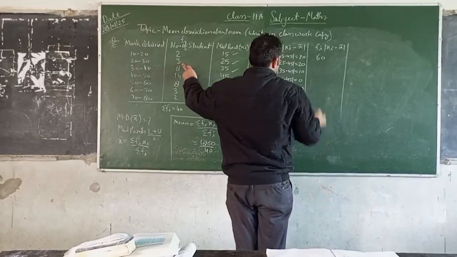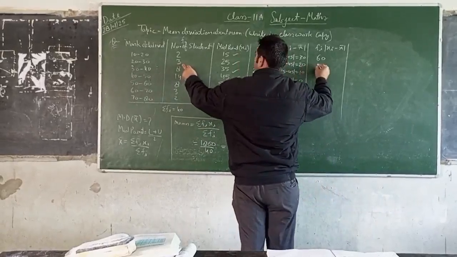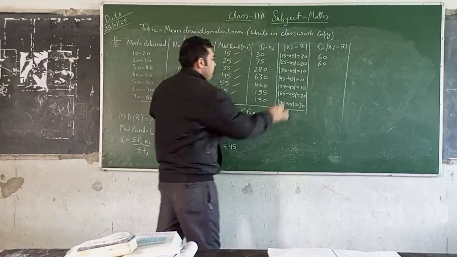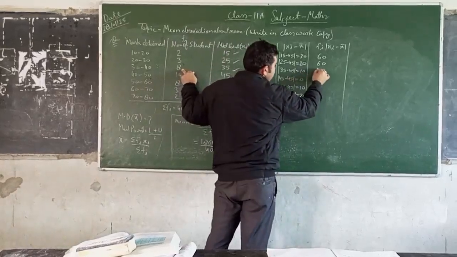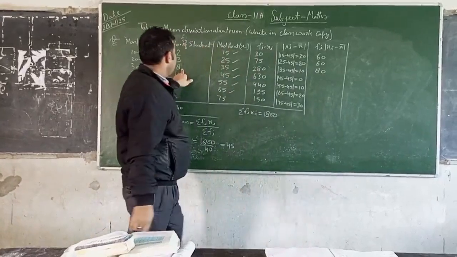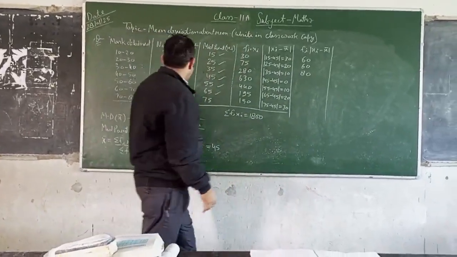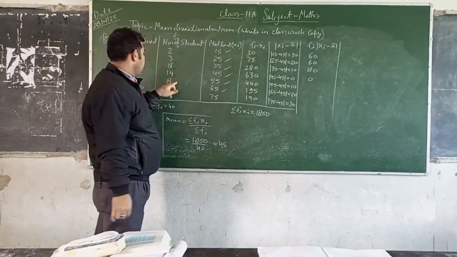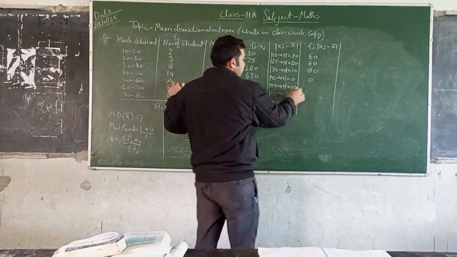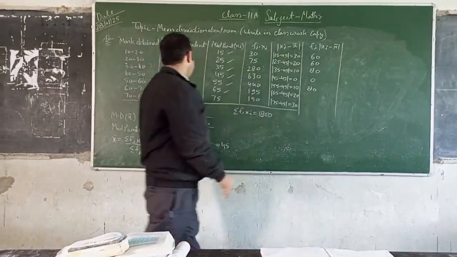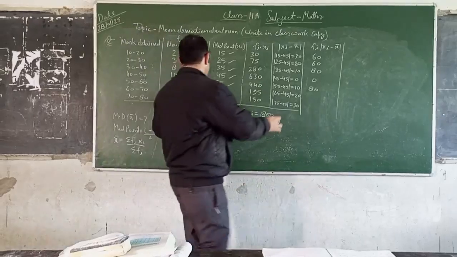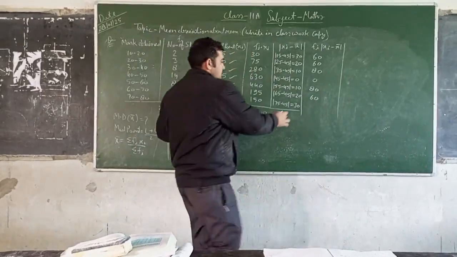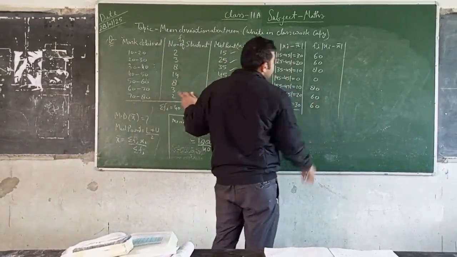Again 3 into 20, again that is 60. 8 into 10, and that is 80. 14 into 0, that is 0. Now 8 into 10, that is 80. Again 3 into 20, that is 60, and 2 into 30, that is also 60.